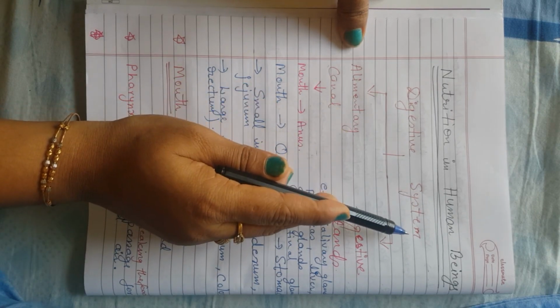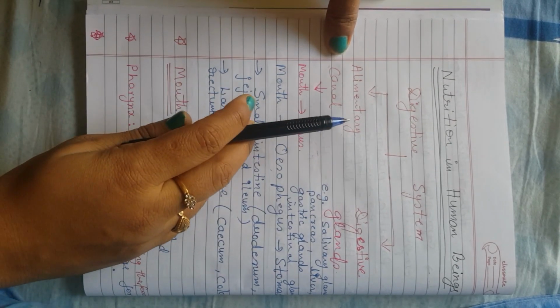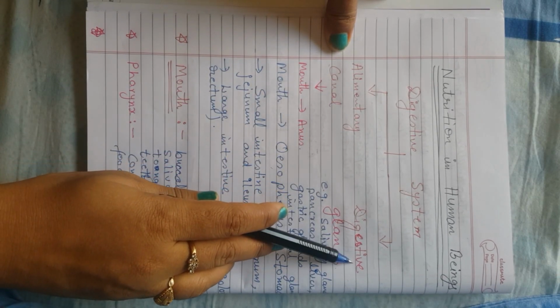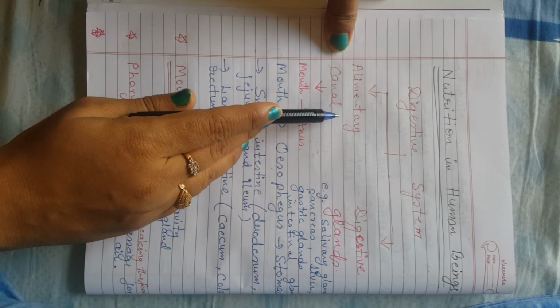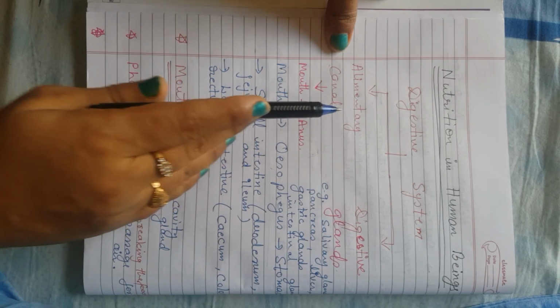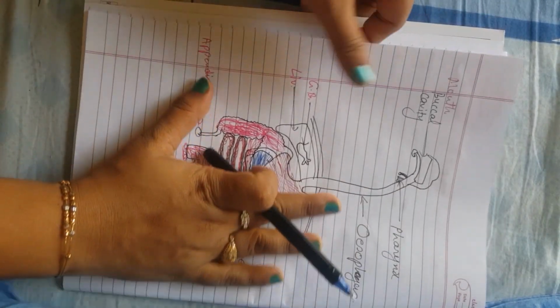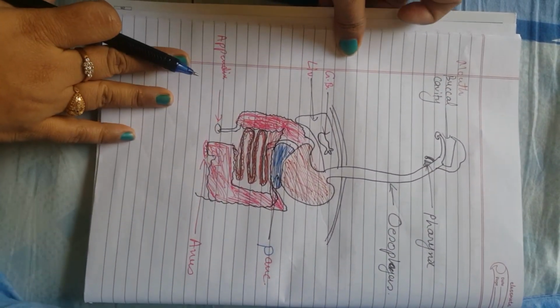The digestive system in human being consists of two parts. One is alimentary canal and the other one is digestive glands. Alimentary canal starts from mouth and ends at anus. I will show you the diagram of digestive system in human being. I have just drawn it. This is the digestive system diagram.